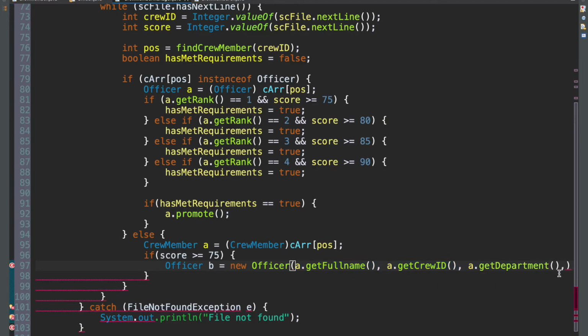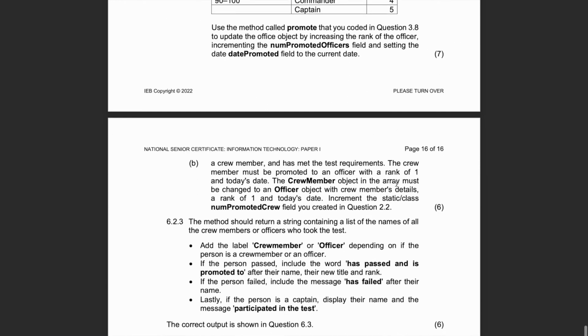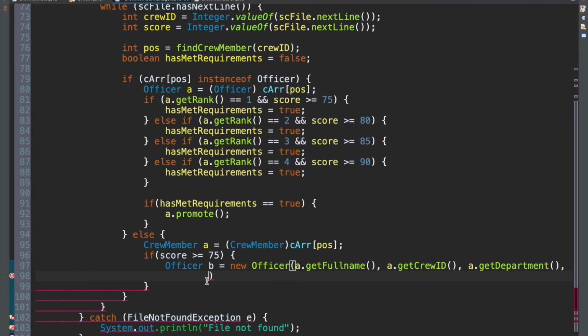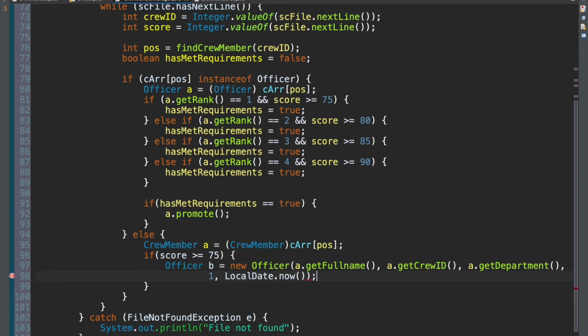And the question says for the rank, if they need to be promoted, give them a rank of 1 and their date promoted should be today's date, right? So these last two fields would be 1 and local date dot now, today's date. That's what happens if they have a score of above.